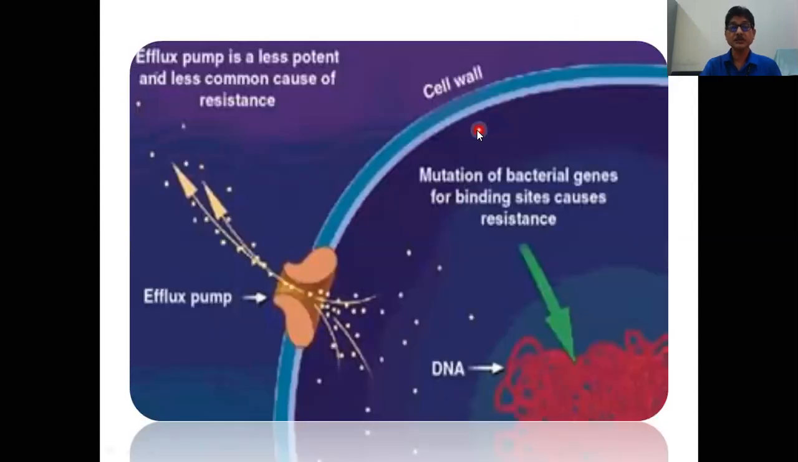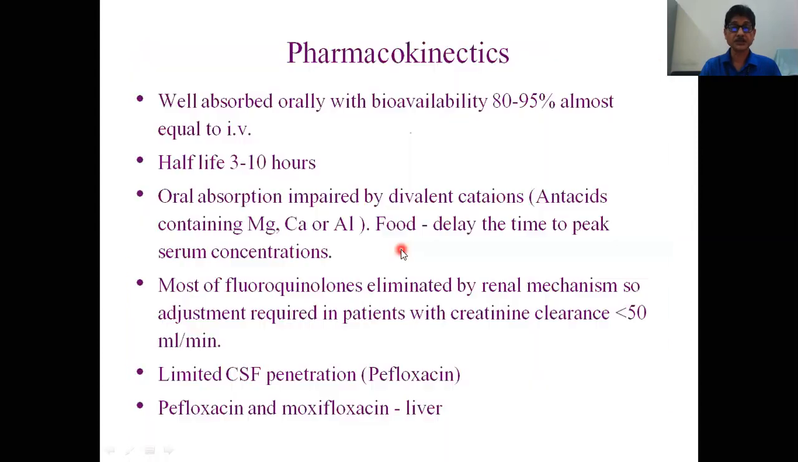You can see here the mutation of the bacterial genes, so there is a change in the binding site of the DNA gyrase enzyme or the topoisomerase 4. So your drug cannot act, or the drug cannot enter inside the microorganisms, or even if it enters, there is again efflux out. With P-glycoprotein expression, there is efflux of the drug, so there is development of resistance.